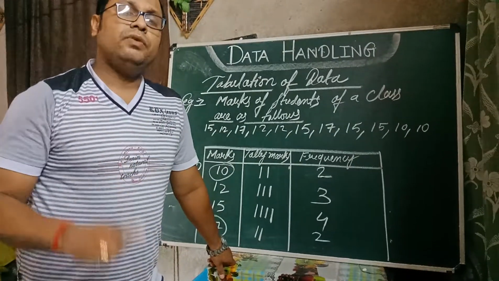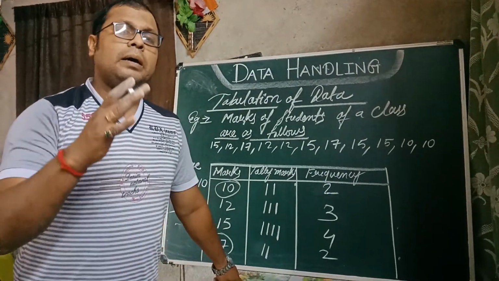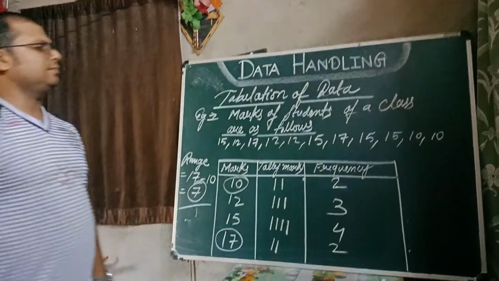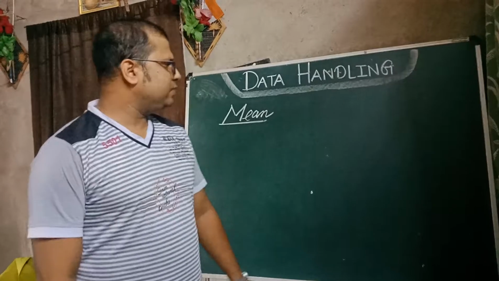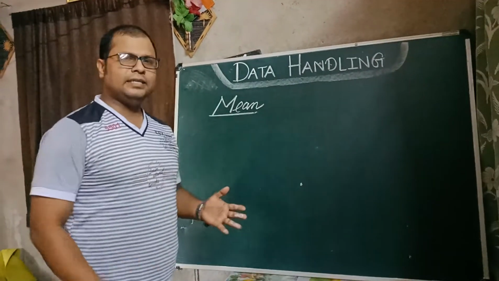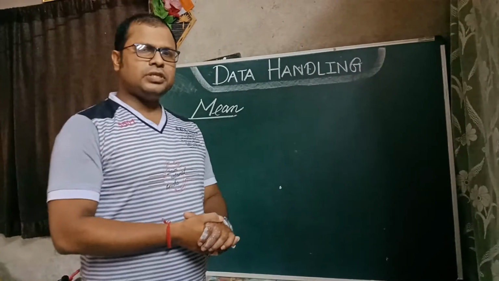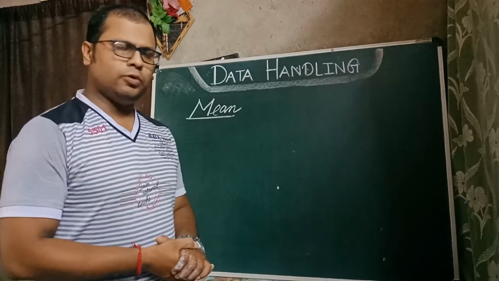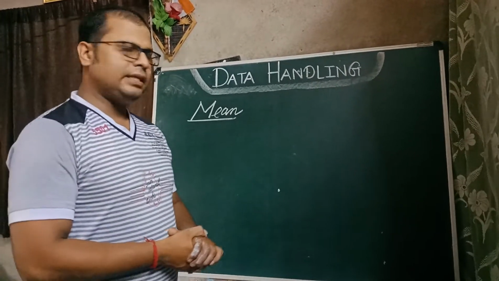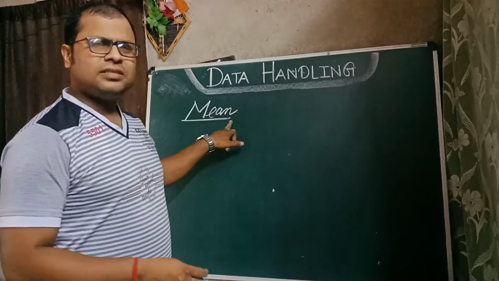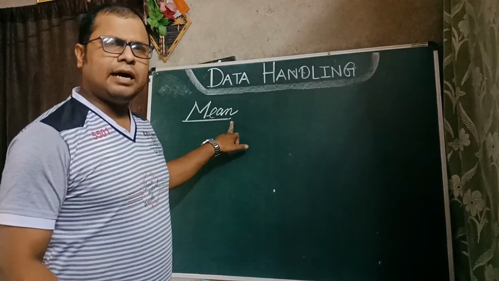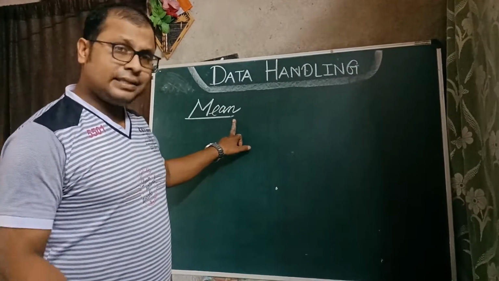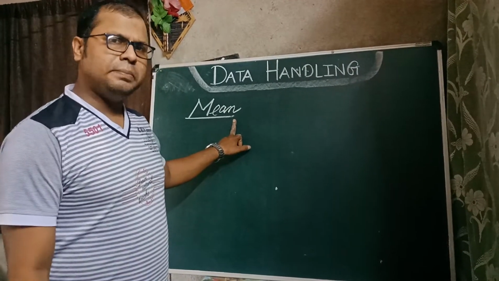At last today we will discuss the mean, how to find the average of the given data. Now students, we have to understand how to find the mean. There are a lot of questions in the second exercise of this chapter where we have to deal with mean, median and mode. At the end of this video, I'll clarify what is mean, how to find the mean, and we'll do a few questions of the exercises also. In the next class, we'll do the mode and the median.